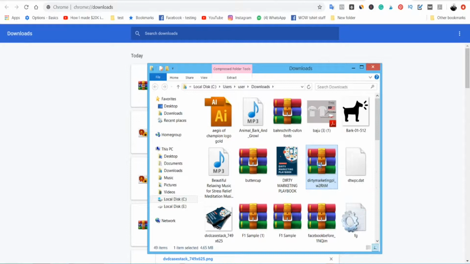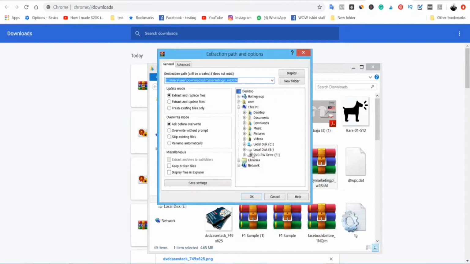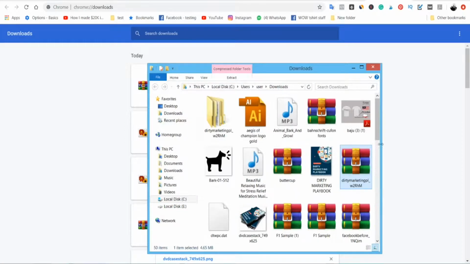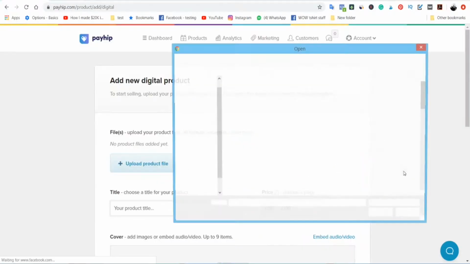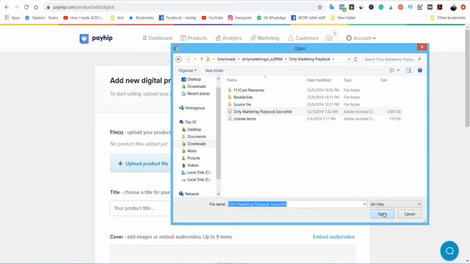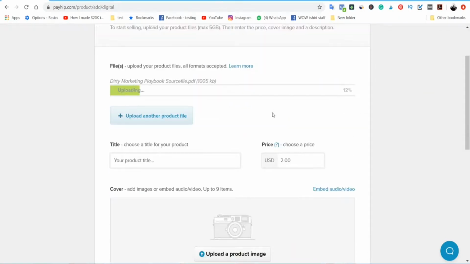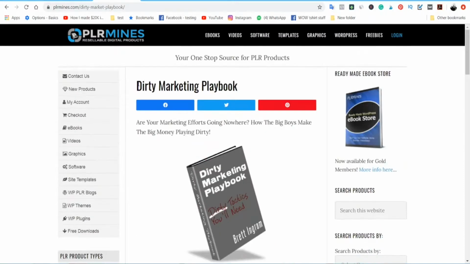Okay, so this is the marketing ebook. So I'm going to extract the file, click OK, and this is the file. So now what I'm going to do is I'm going to upload the file, which is this one. Click open, upload it, and then I'm going to literally copy everything here.